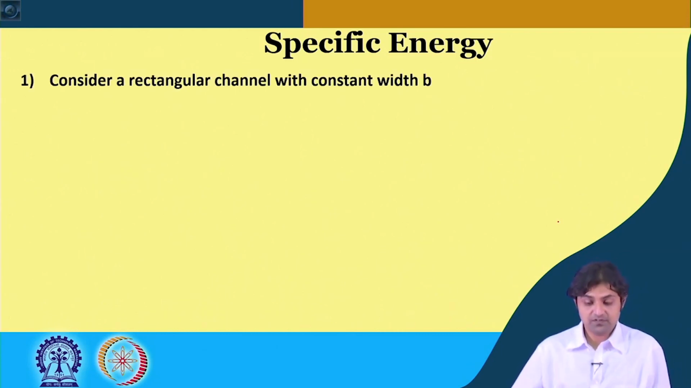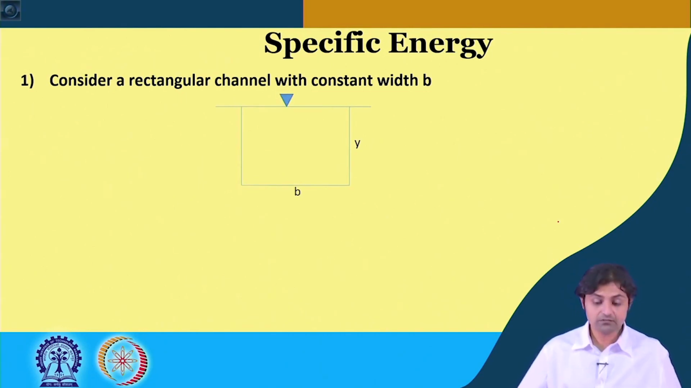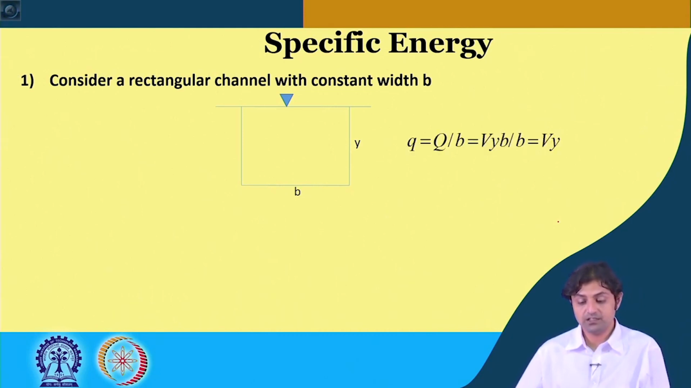Now, for the specific energy, we consider a rectangular channel with a constant width of B, something like this, and having depth y. So, small q is going to be capital Q by B, the discharge per unit width. Q is given by velocity into y into B. So, small q is going to be V, the velocity, into the depth.